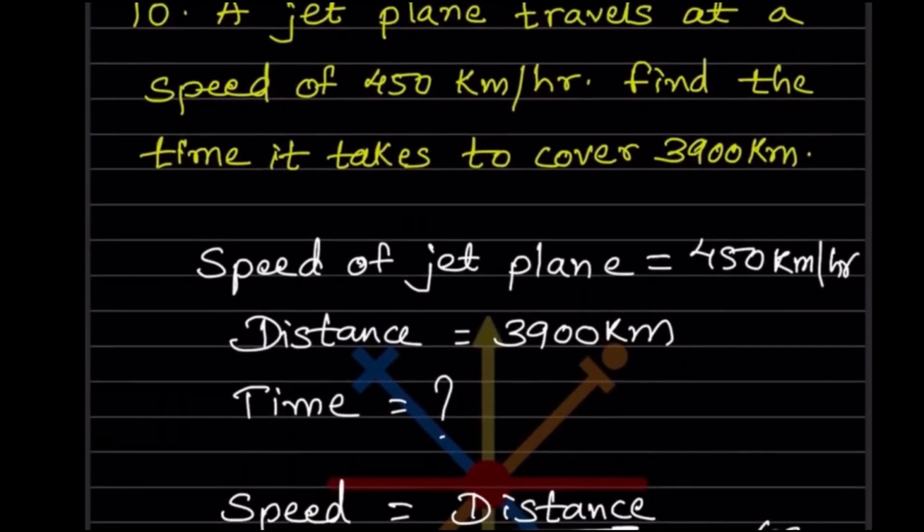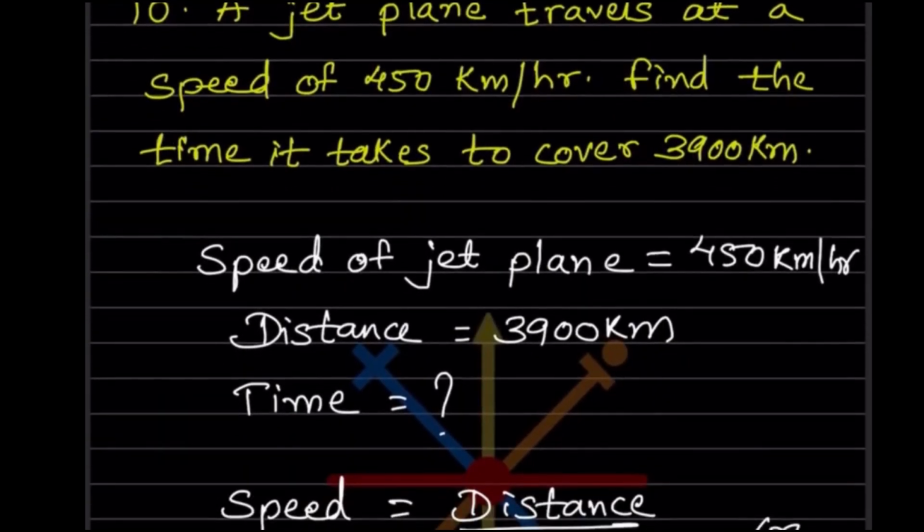A jet plane travels at a speed of 450 km per hour. Find the time it takes to cover 3,900 km. So now the speed is given, the speed of the jet plane is given as 450 km per hour. And to cover 3,900 means this distance is given as 3,900 km. You have to find the time.